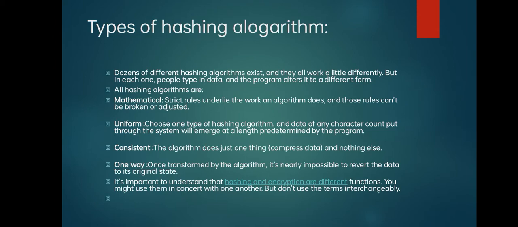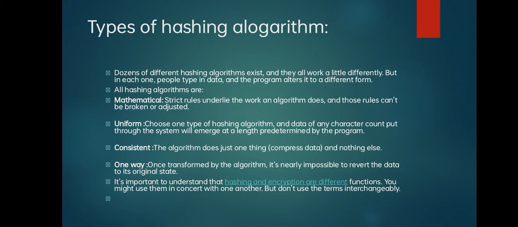All the different types of hashing algorithms are mathematical, uniform, consistent, one way. Mathematical: strict rules underlie the work an algorithm does, and those rules can't be broken or adjusted. It must follow the algorithm, and going through it, it should protect the data. It should not be used by any third party. Uniform.